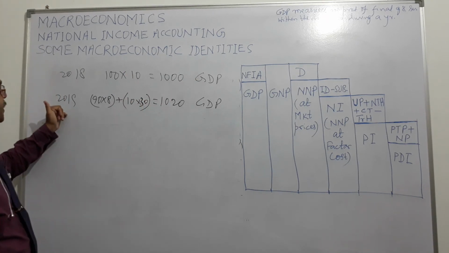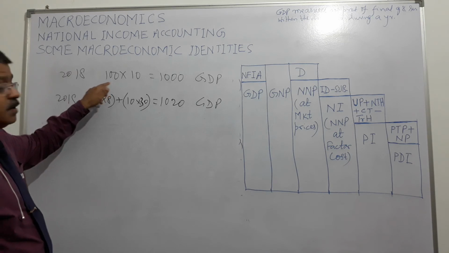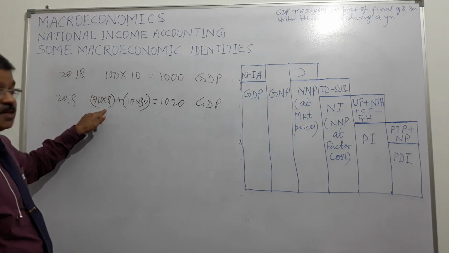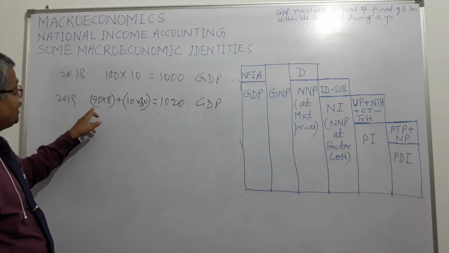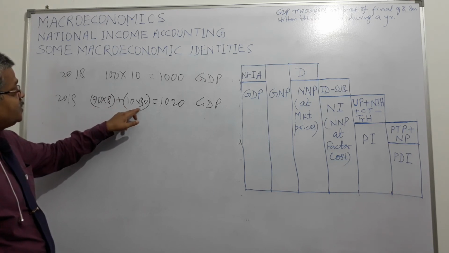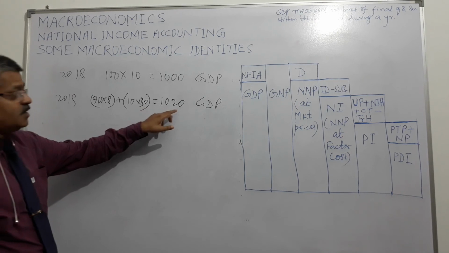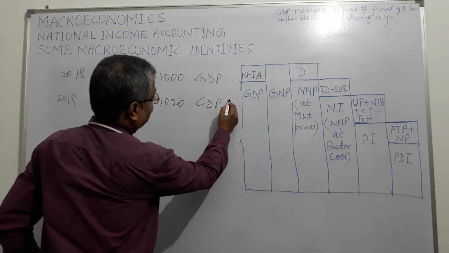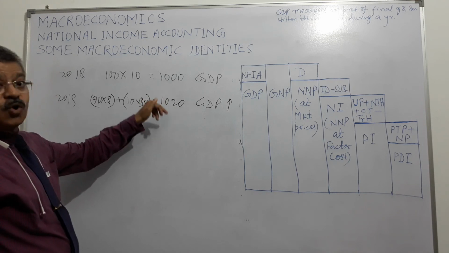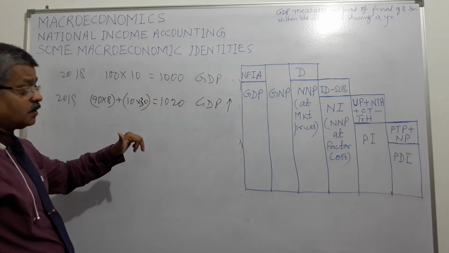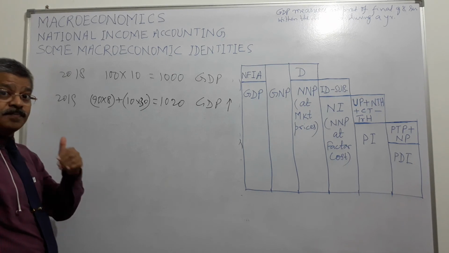Next year 2019, out of these 100 people, 90 are earning 8 rupees each, plus 10 are earning 30 rupees each. So 9 at 72 plus 10 into the 300, 1020. So GDP has gone up. GDP has gone up by 20 rupees or 2%. But how has it gone up?